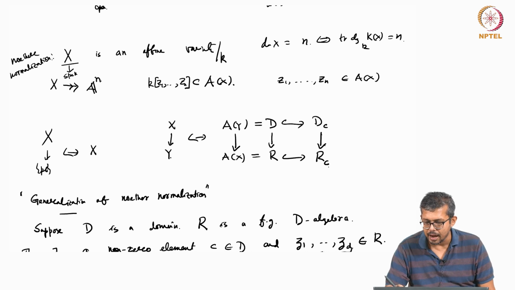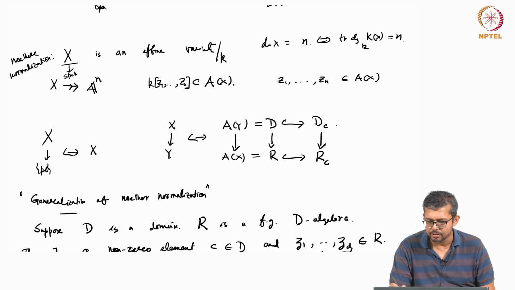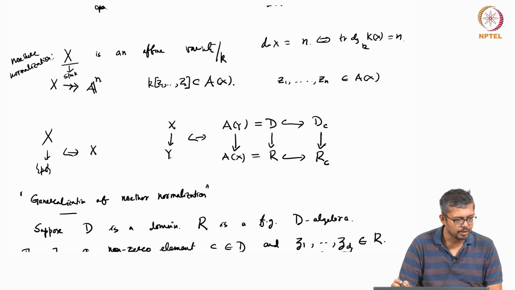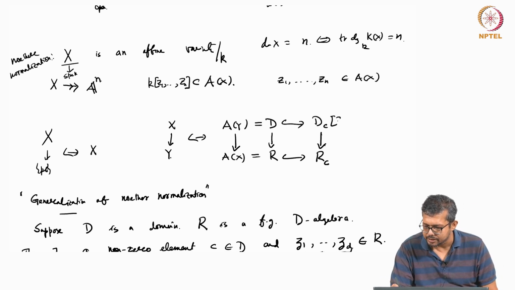So what it's saying is that R_C is a finite module over D_C[Z1, Z2, Zd]. Right. So that means I can write D_C, and D_C is sitting inside D_C[Z1, Z2, Zd].